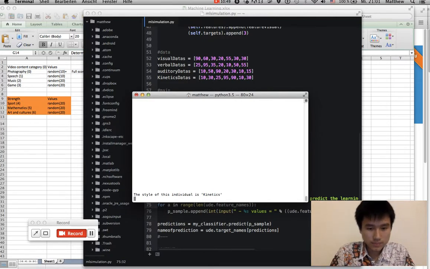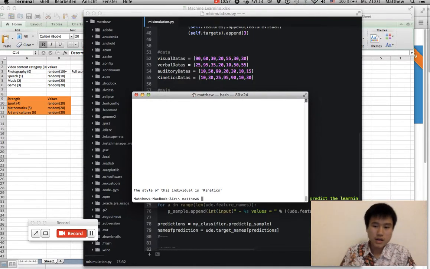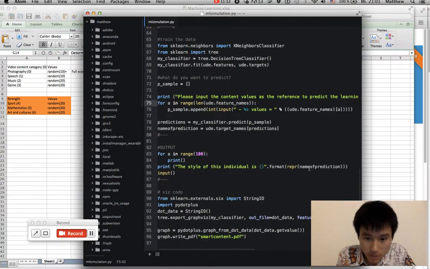And I give one more feature in this program. After I click enter, I can generate how the machine thinks, and I make a diagram out of it. So I will open it. I forgot the name of the PDF.